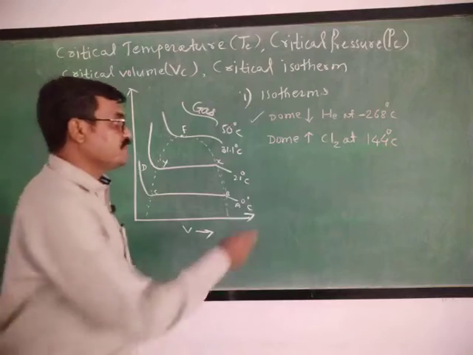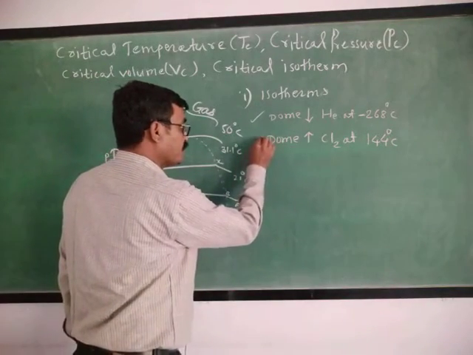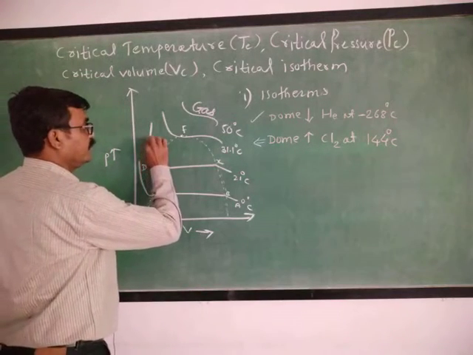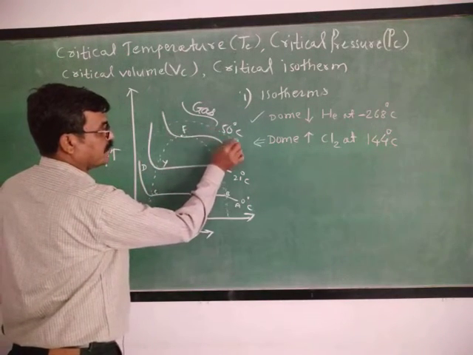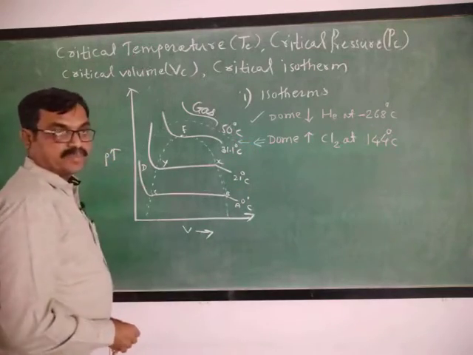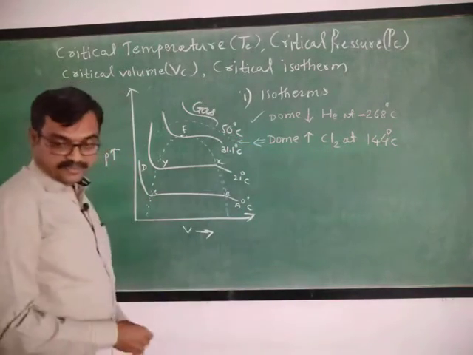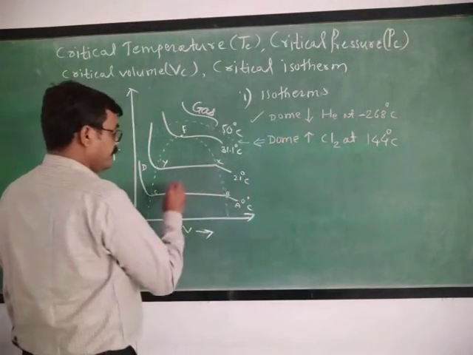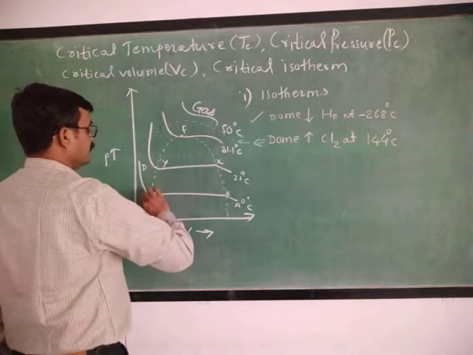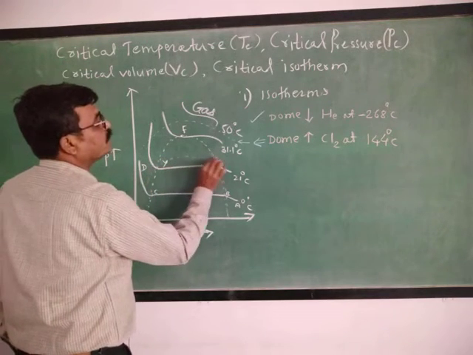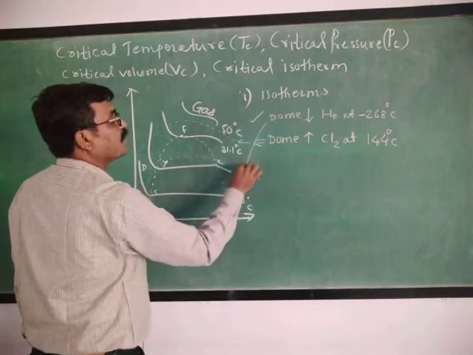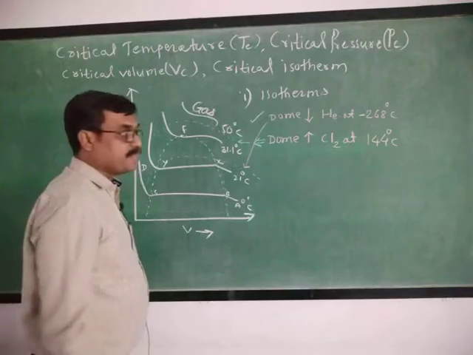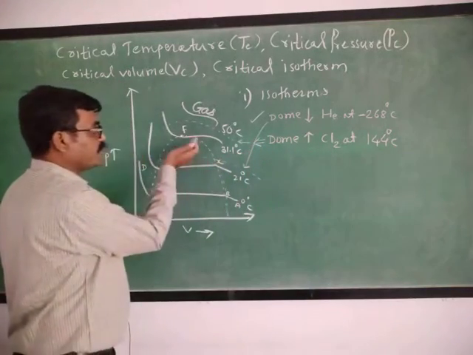Are you getting clear? It means if we show this curve for Cl2 gas, then this curve will be above this, and the temperature is 144 degrees Celsius. And if we show the dome shaped curve for helium, it will be below this same curve. For helium the temperature is different, minus 268 degrees, and for Cl2 it will be 144, but above this dome shape.